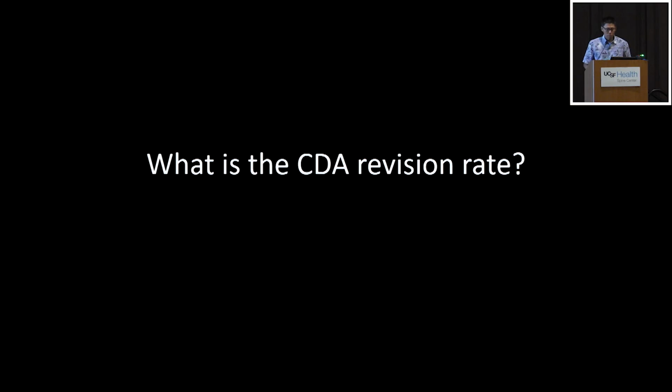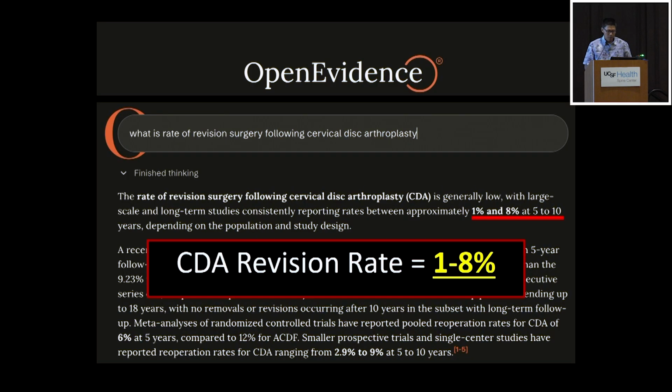So what's the scope of the problem? How many of these revisions are happening out there? So what do I do? I go ask OpenEvidence. We use AI, and this is what we found. It said the revision rate's about 1 to 8%. It's a pretty wide variation. This is at 5 and 10-year follow-up. It really depends on the population and the study design.